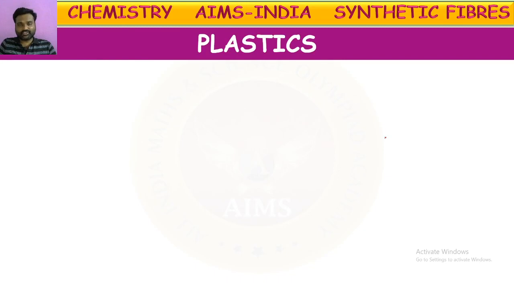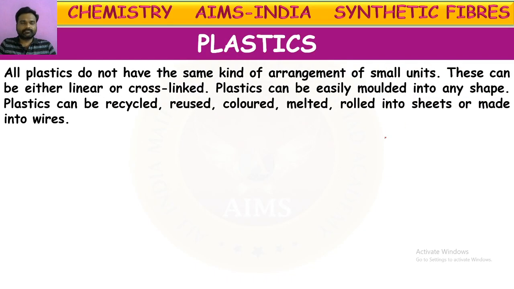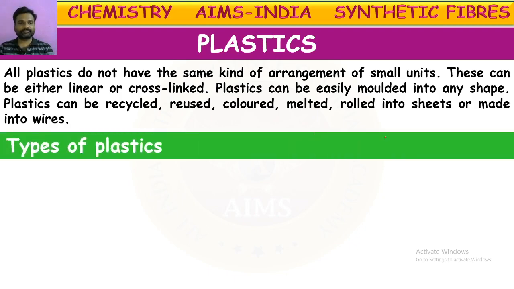Next, about plastics. We have seen that plastics are also polymers, made up of a combination of different monomers in different ways. Based upon the way these monomers are arranged in the formation of polymers, plastics are classified into two types, as we have studied.